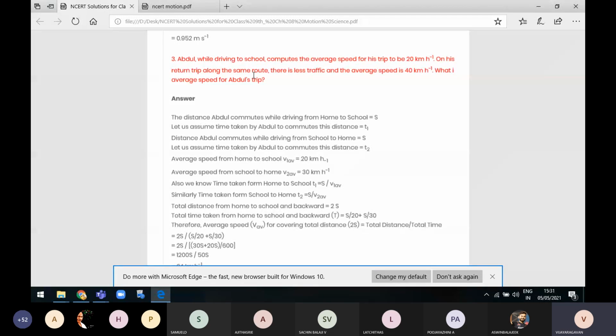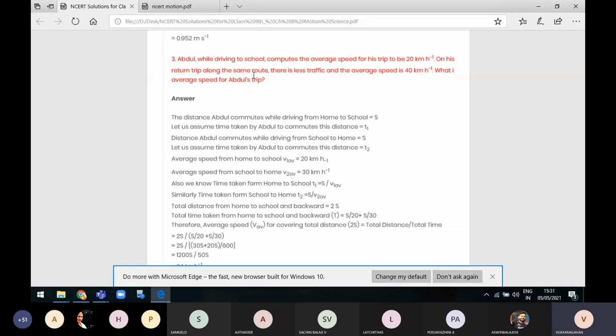Now, what is the total distance from home to school and back? In the morning he traveled the distance s, and in the evening he traveled the distance s. Totally, s plus s, the traveling distance is 2s. So the total distance traveled by Abdul from home to school and school to home is 2s. Similarly, the total time taken is t, which is T1 plus T2.